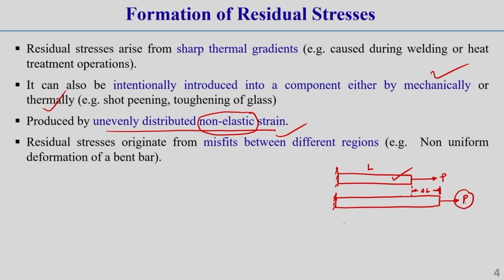Now, let this first body be body 1. Initially it was like this. Now, it has 3 different layers.